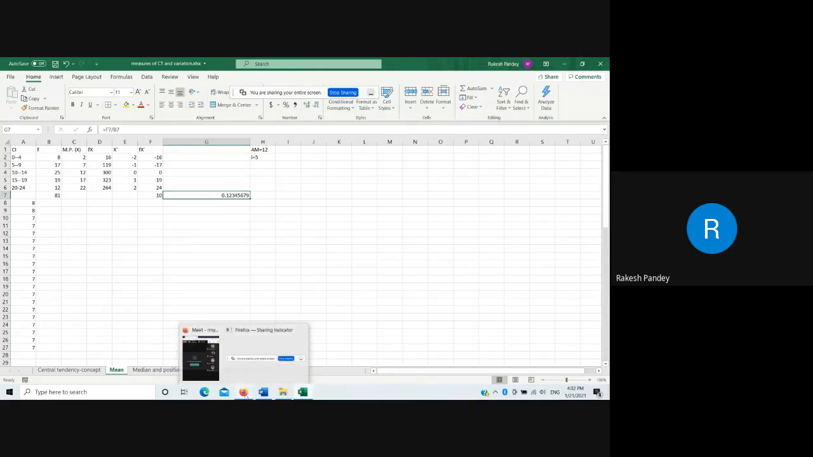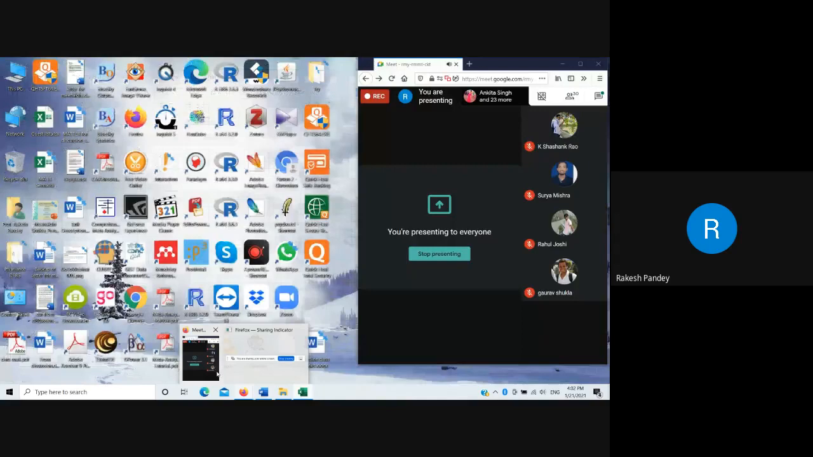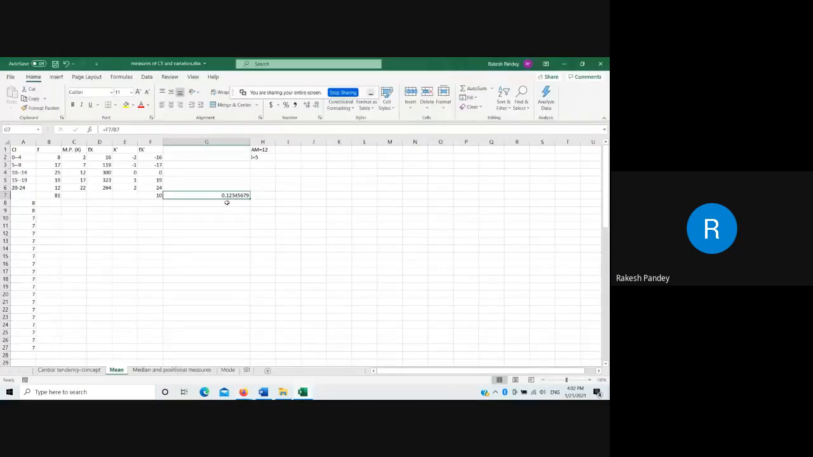So how to resolve this? The simple way is to do the reverse. What is the reversal process? We have subtracted some constant value. So what was that constant? That is the assumed mean. So let us add to this value 12.